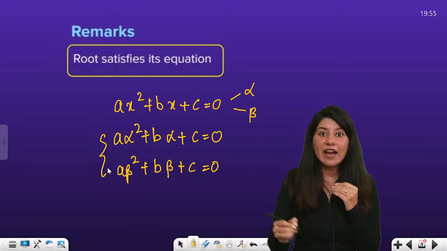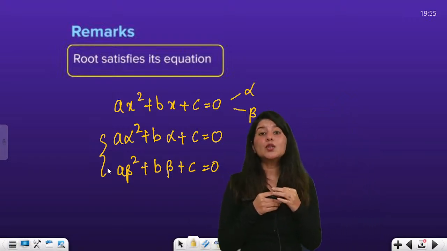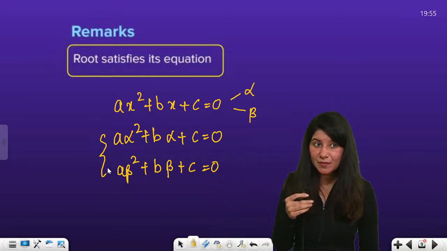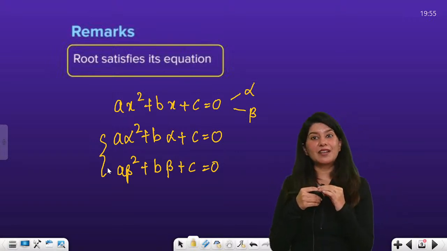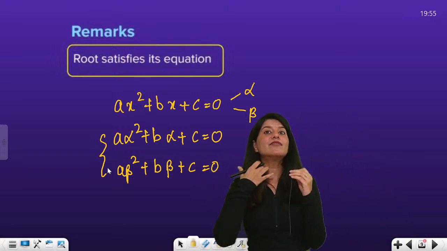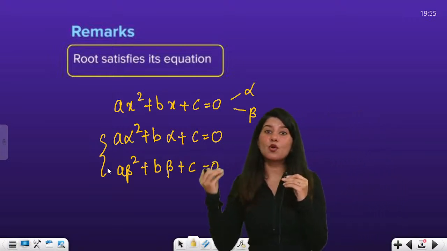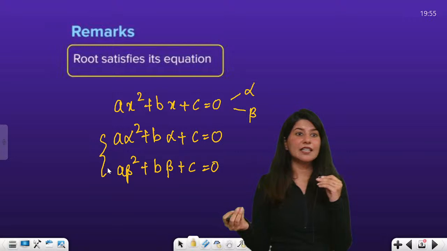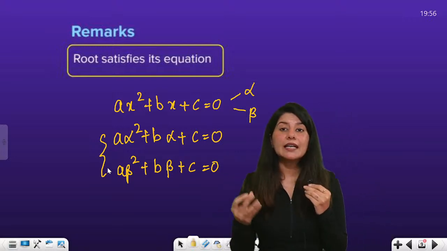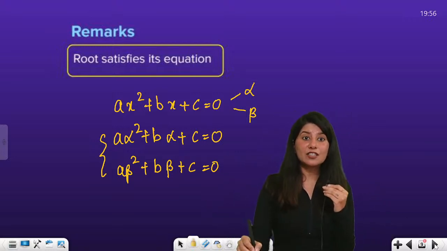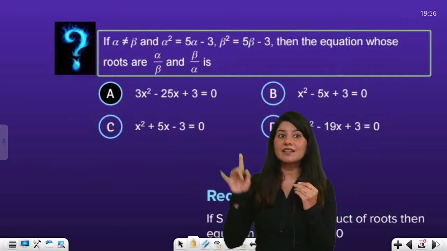So both alpha and beta, the roots of this quadratic equation, satisfy the equation. This is a very simple, basic concept, which we sometimes forget while solving the question. That's why I'm reinforcing it, that you will get situations wherein you have to use this.